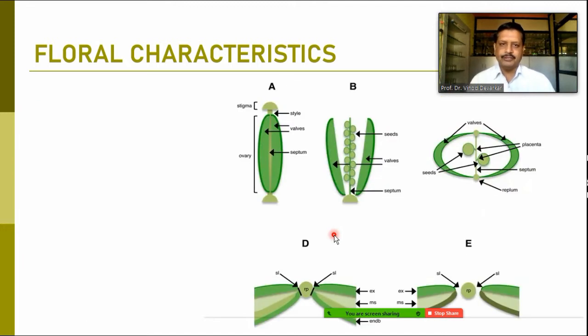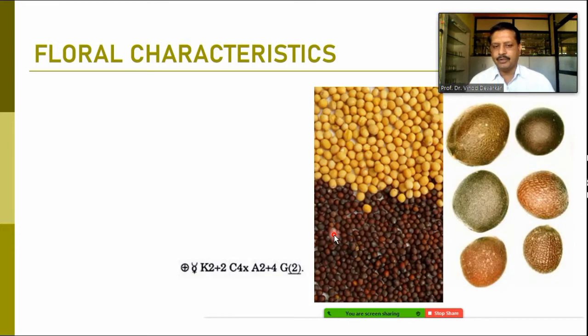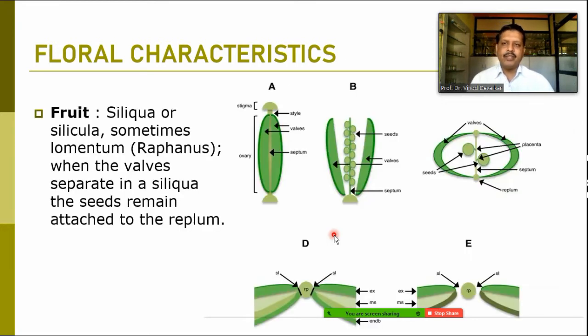When we talk about the fruit, the fruit is slightly different. Though it looks like a legume-like structure, because of the false septation it has become a two-locular ovary now, and this condition is found typically in Brassicaceae.